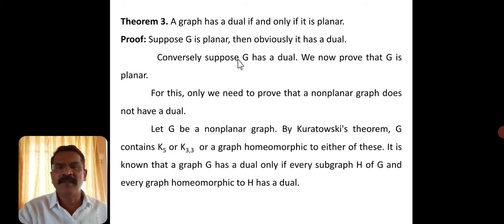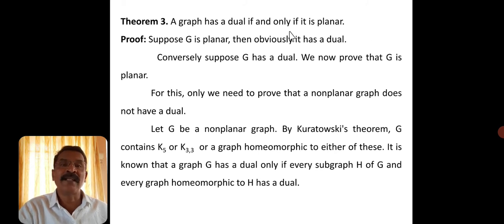From the beginning of the construction, we have been saying the geometric dual can be constructed only for planar graphs. So the statement is: a graph has a dual if and only if it is planar.